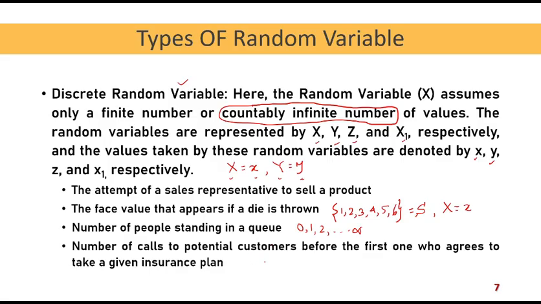A number of calls to potential customers before the first one who agrees to take a given insurance plan. Suppose an insurance sales representative is trying to contact some of his previous customers and explaining about a new insurance policy which has come over.